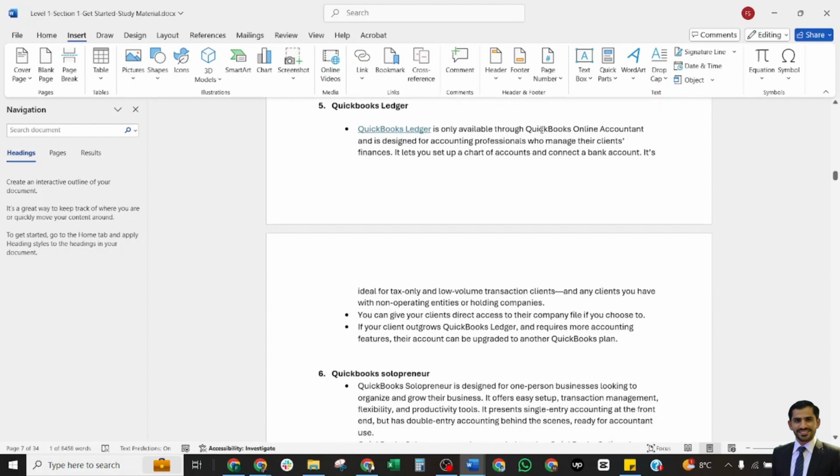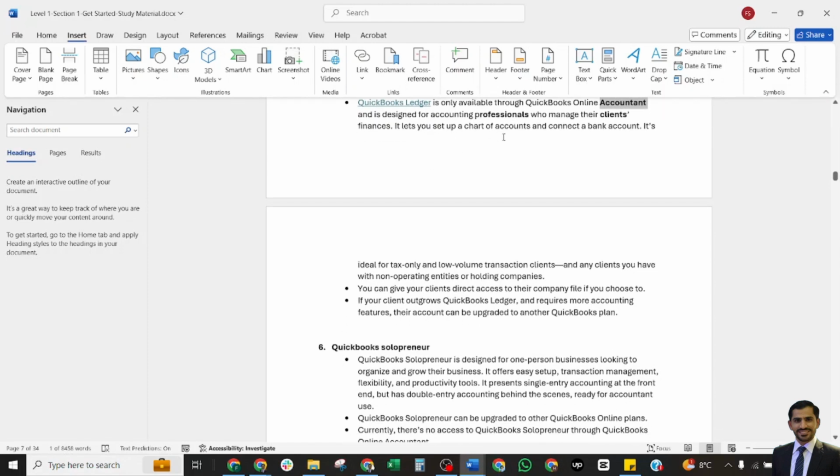QuickBooks Ledger is only available through QuickBooks Online Accountant. It is designed for accounting professionals to manage their clients' finances. Only available for the accountant. This is the main point.